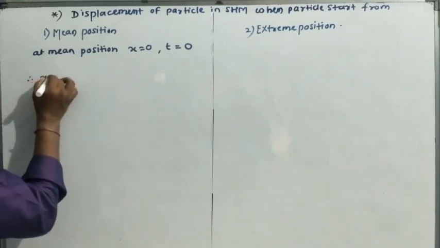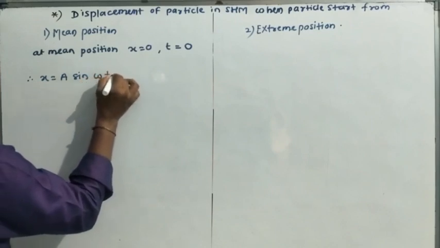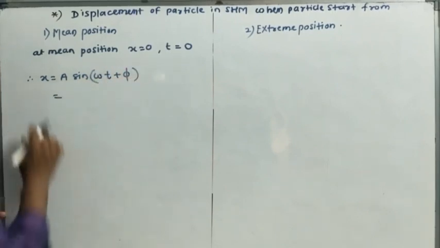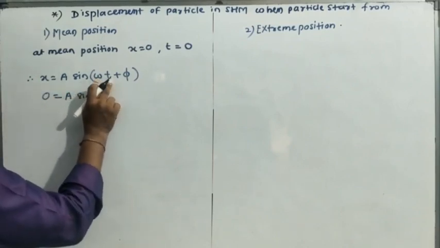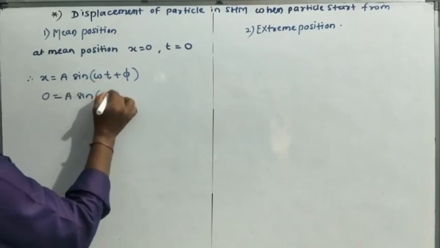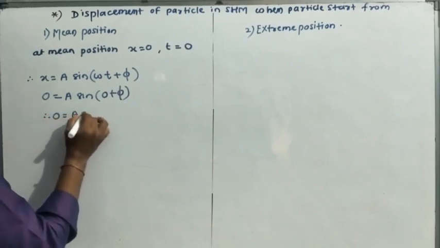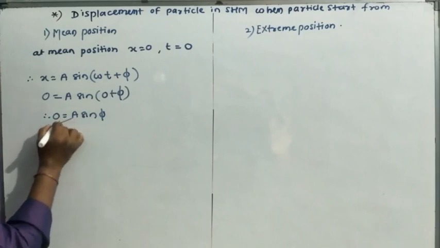Therefore x is equal to a sin omega t plus phi. If x is equal to 0 and we put t is equal to 0, then this term becomes 0, so we get 0 equal to a sin phi.